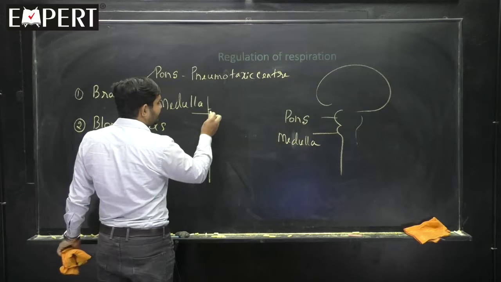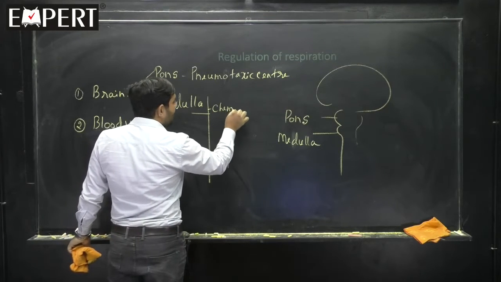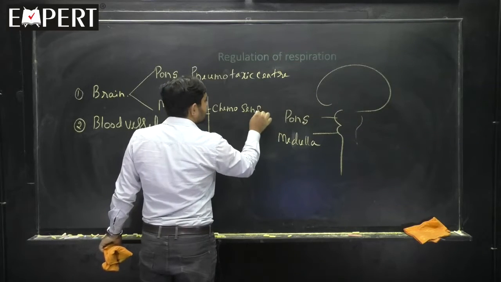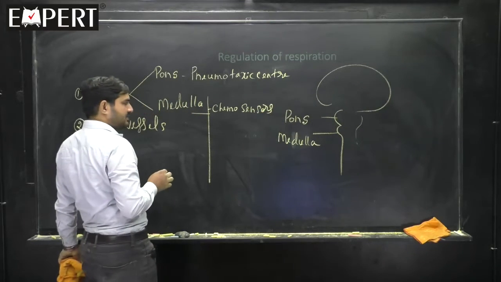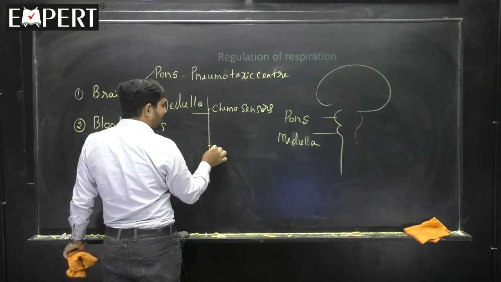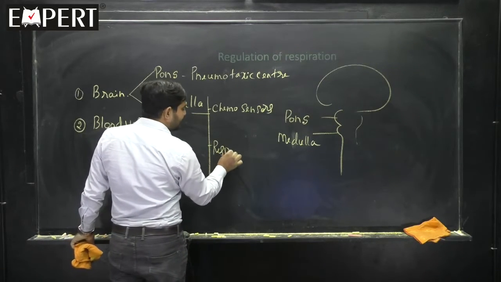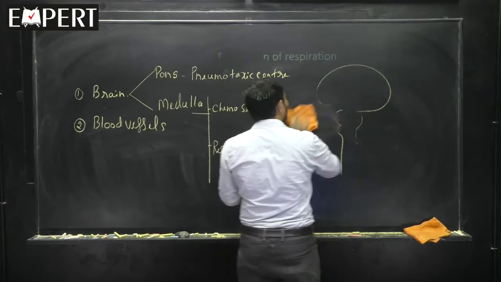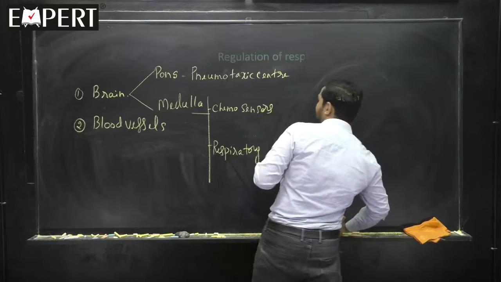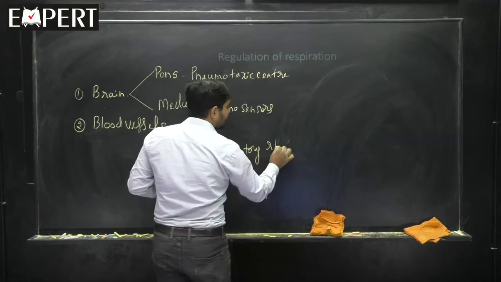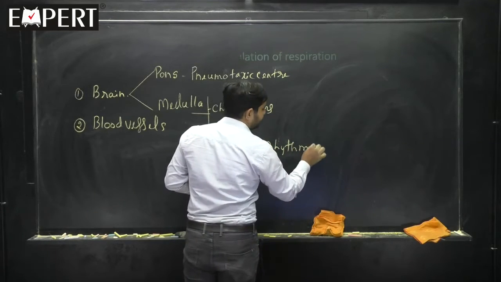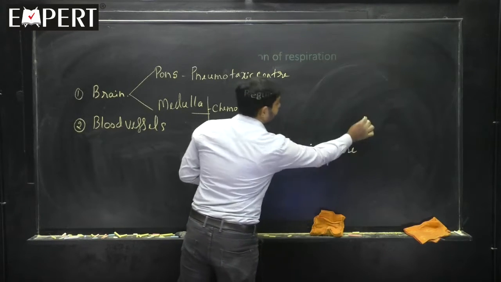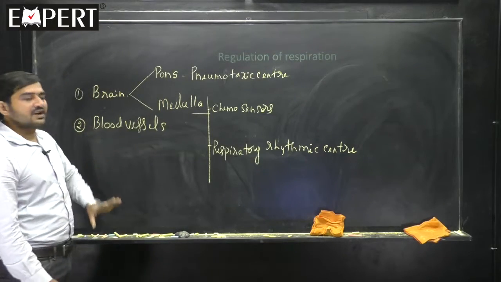One is called chemosensors. Second is called the respiratory rhythmic center. Let me erase this brain because you already noted this down. Functions of that I will tell you now.